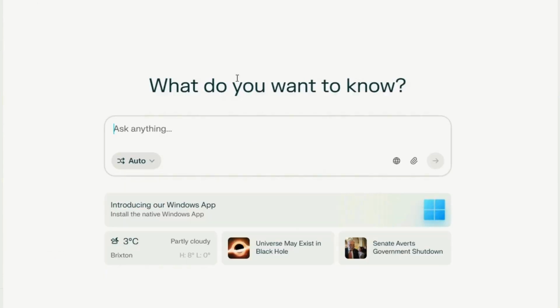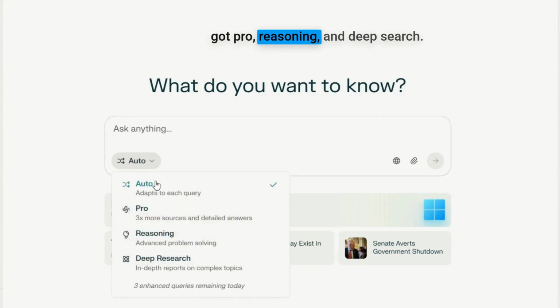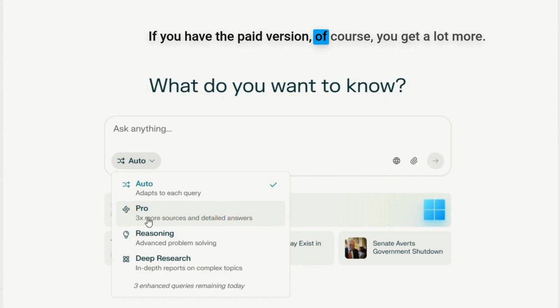In this case, notice where I have got my auto, I can click down and you have got pro, reasoning and deep research. Now this is very useful. You can do a professional search, a pro search. Even on the free version, you can use that 3 times. If you have the paid version, of course, you get a lot more. But this is rather sufficient.